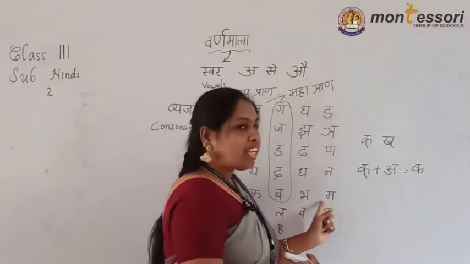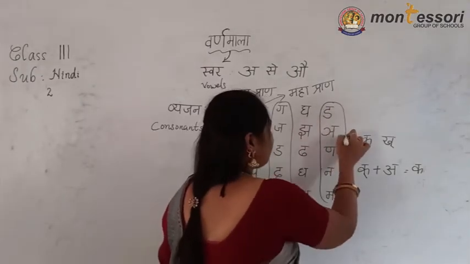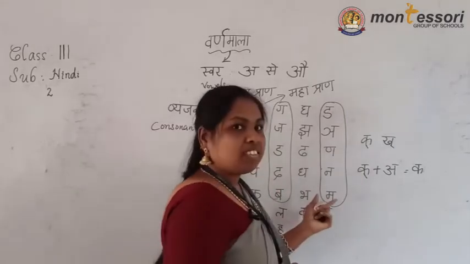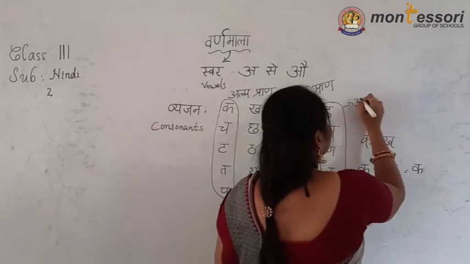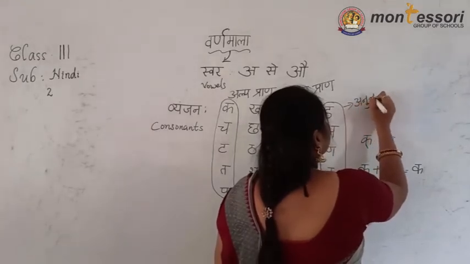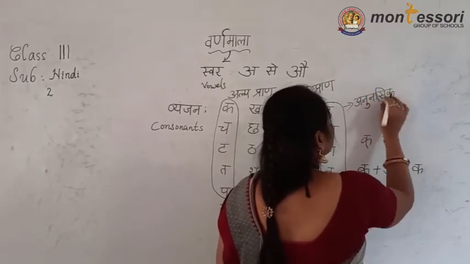The next five: what are these? Inya, ini, ana, na, ma. These are Anunasik Vyanjan.